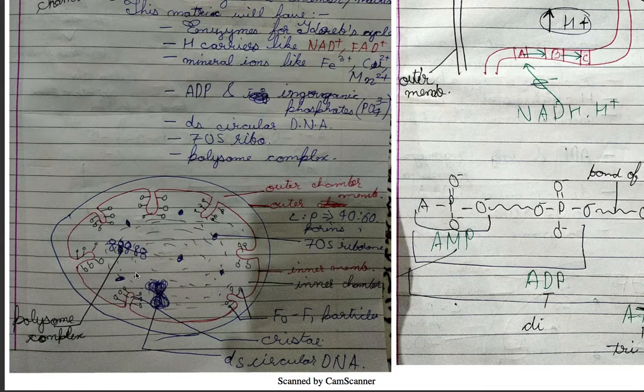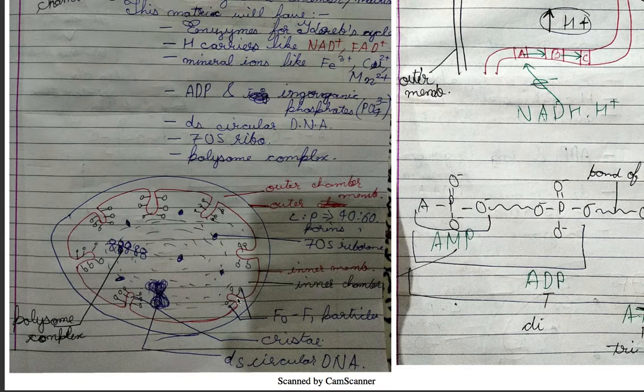Here is the diagram of mitochondria. You can see this is the outer membrane, and this area is the outer chamber. The outer membrane has a lipid to protein ratio of 40 to 60, and also has porins. The outer chamber is less active because it has fewer enzymes. The 70S ribosomes are present inside the matrix, along with the inner membrane and then the inner chamber.